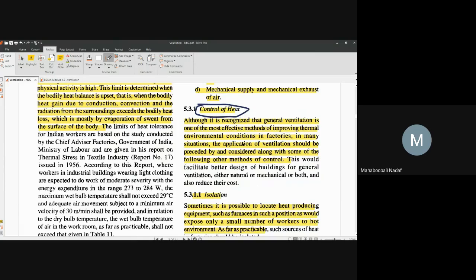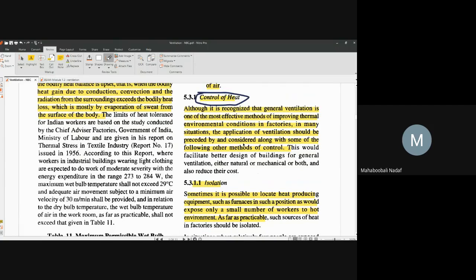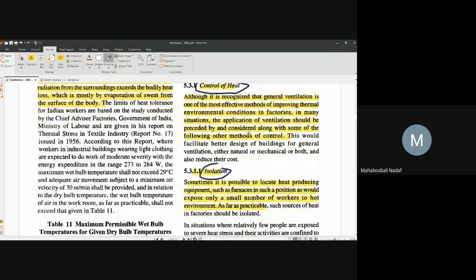These things are considered whenever ventilation is discussed with respect to factories, so that the thermal environmental conditions in factories can be made better by control of heat through the following things.